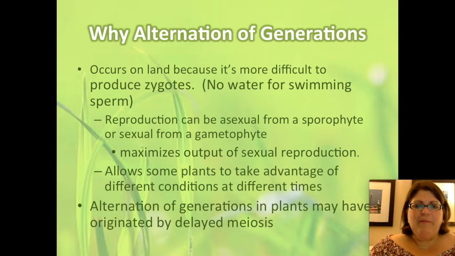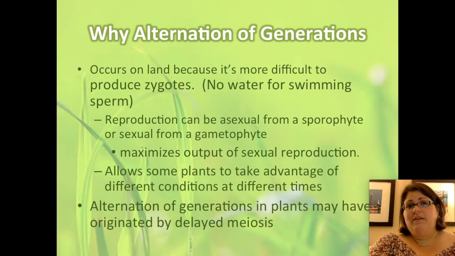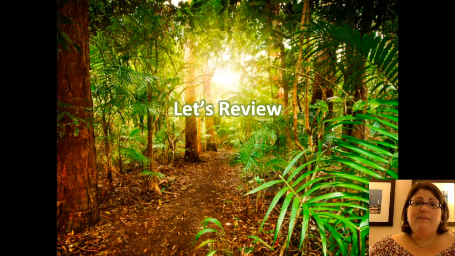How did this even happen? Well, it's possible that delayed meiosis might have resulted in this alternation of generations, and that might have provided favorable characteristics to be naturally selected. This is kind of a confusing concept, so don't worry if you don't get alternation of generations now. We'll talk about it more in depth later on. Let's take a minute and review.